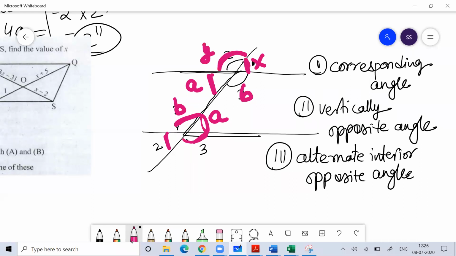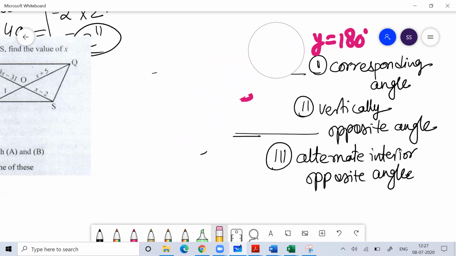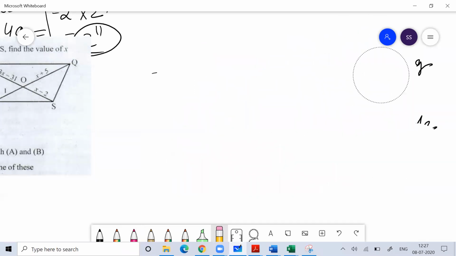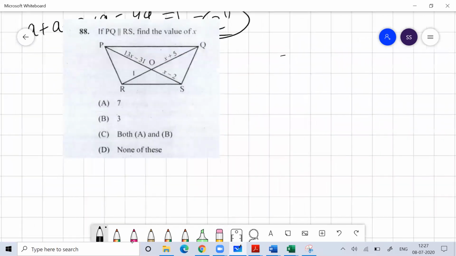The sum of this x and y would be 180 degrees because it's a straight line. So you should know the basic concepts. If we are good with these basic concepts, then it would be very good for us to solve the problems in the exam. Now, try to study a little bit about congruent triangles, isosceles triangles and all.